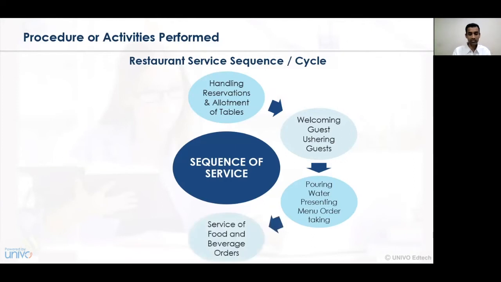The next step undertaken is serving the food and beverages order. A customer may order a food, that is a breakfast, lunch or dinner, or may order initially for food or for beverages.